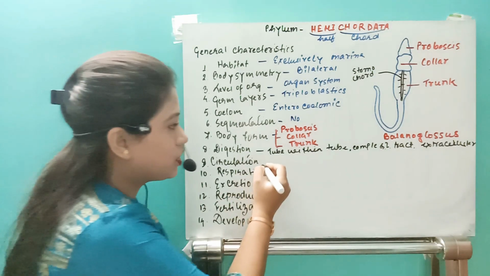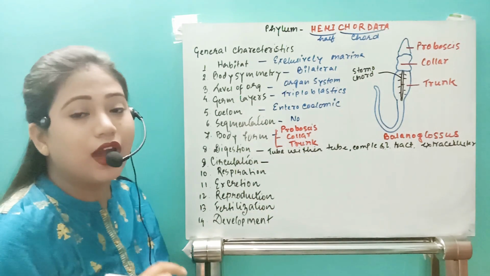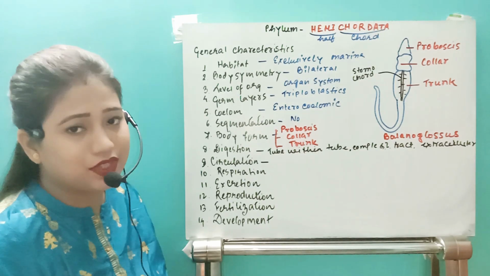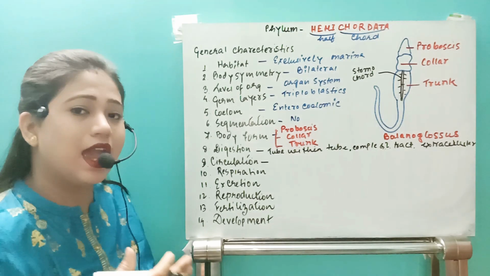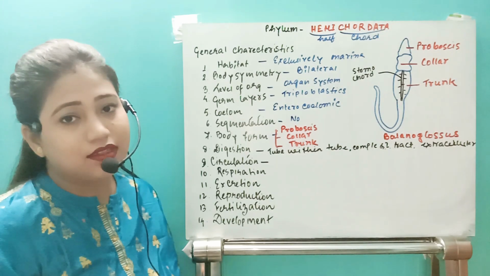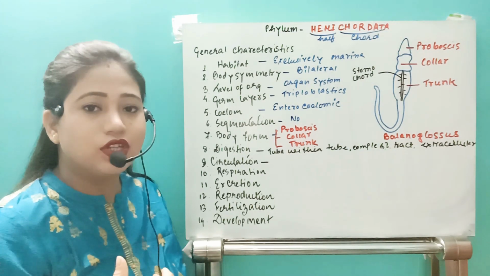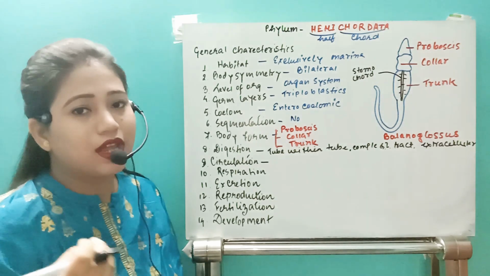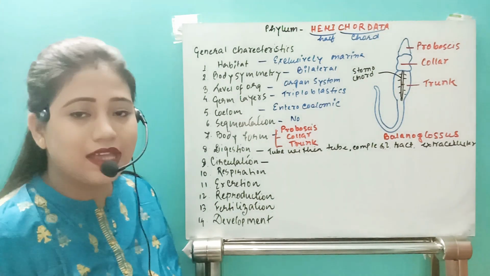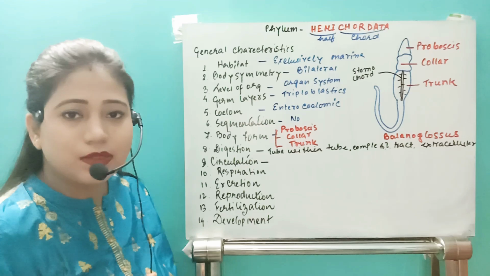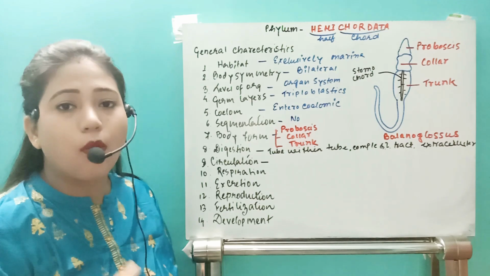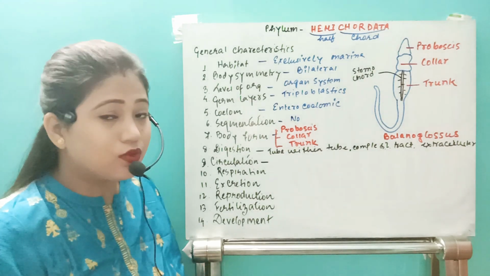Now come to circulation. Circulation is important now. Why? Because in the earlier phylum, the echinoderms, what have we seen? We have seen that they have the hemal and perihemal system, right? They didn't have blood, but a fluid that originated from the coelom. So that's why it was known as the hemal and perihemal system. In the case of Hemichordata, what happened? Yes, they have blood, right? Blood is present, but it is more like molluscan circulation. They have open circulation, but that does not mean that they don't have blood vessels.